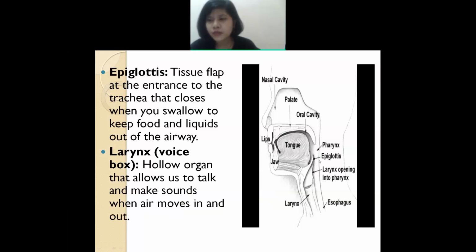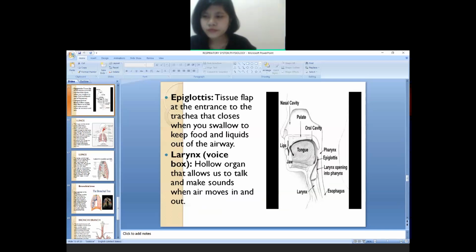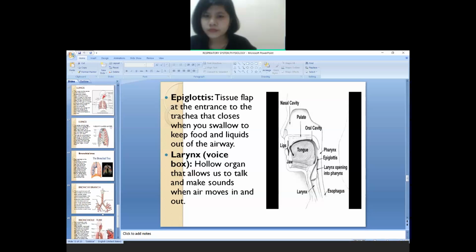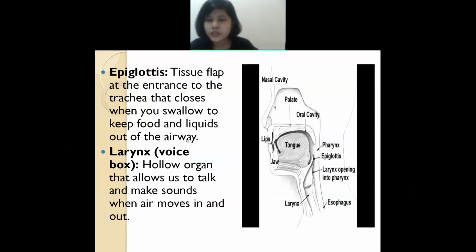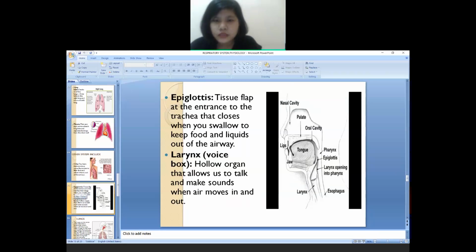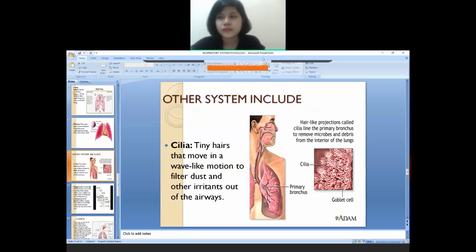Next is the epiglottis. This is the epiglottis, and next is the larynx. About the epiglottis and larynx, I'll explain to you in the next class. Till cilia, is everyone clear?